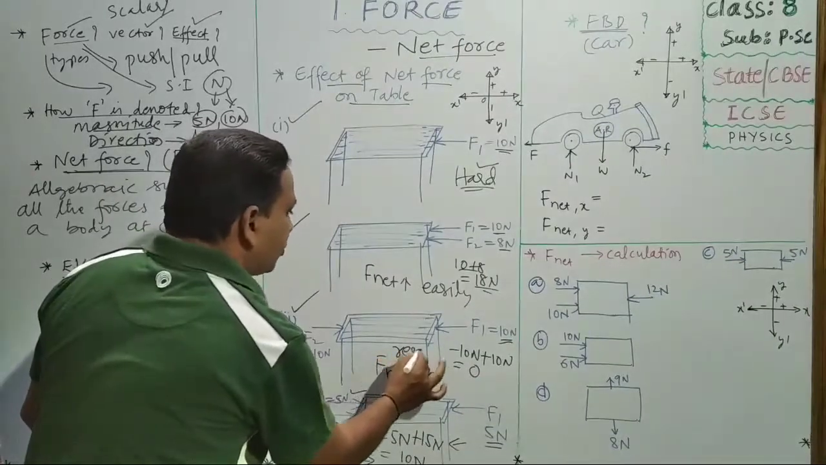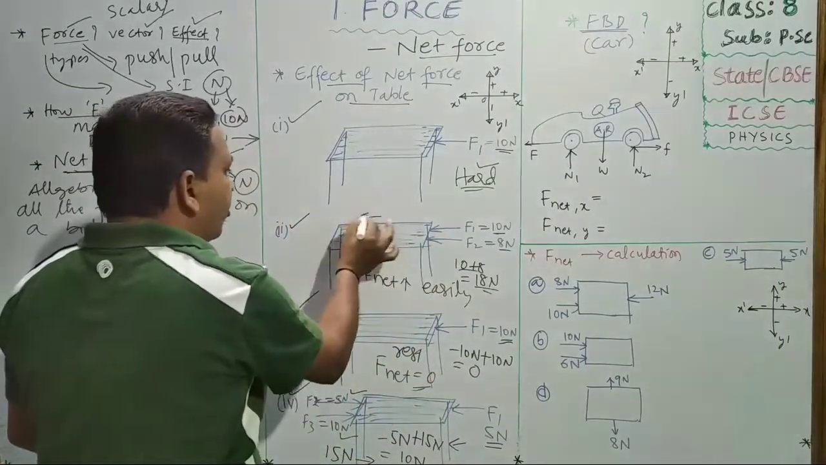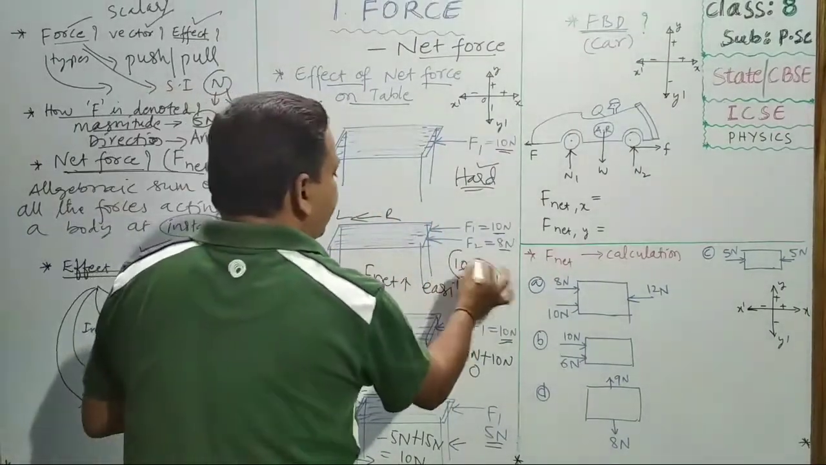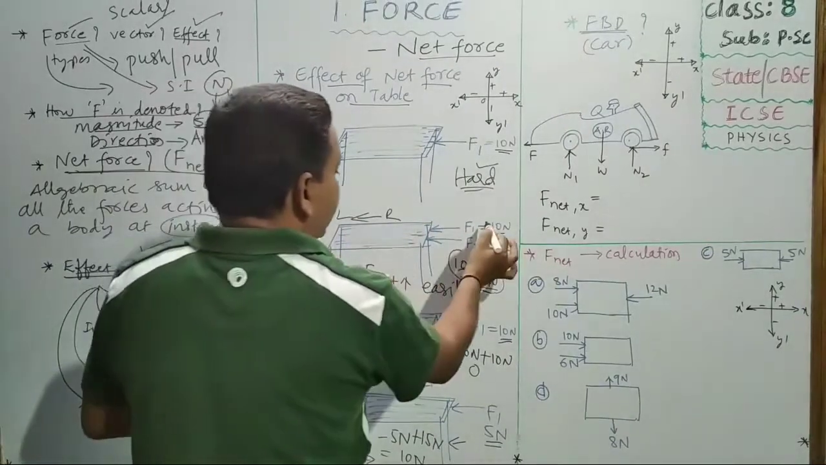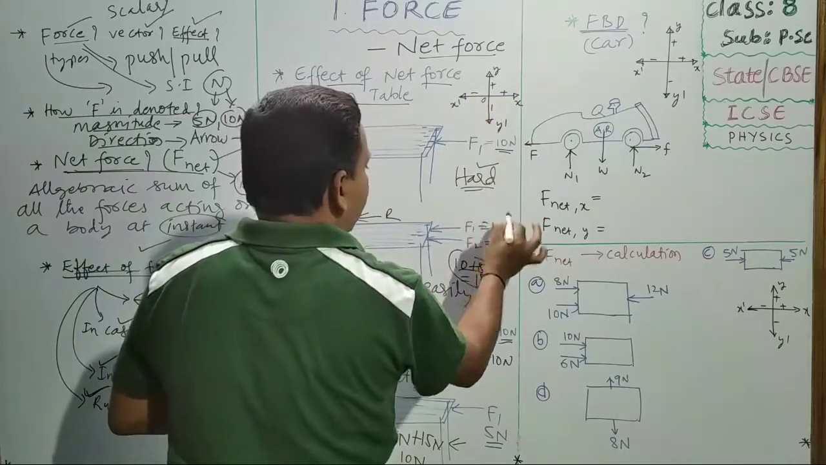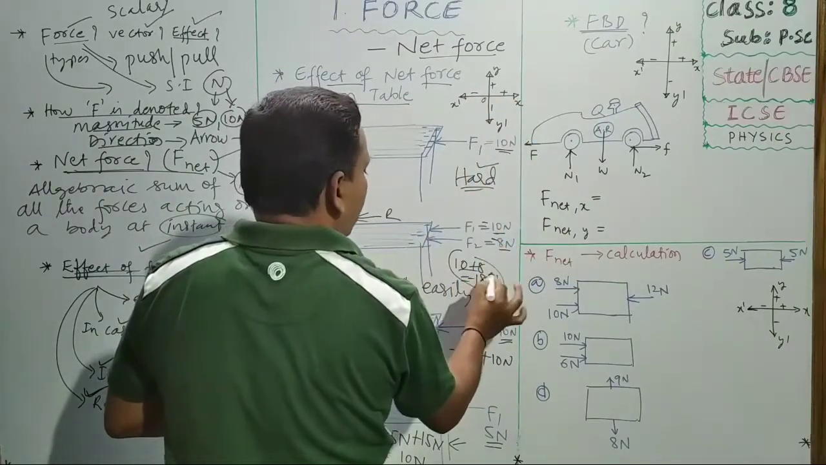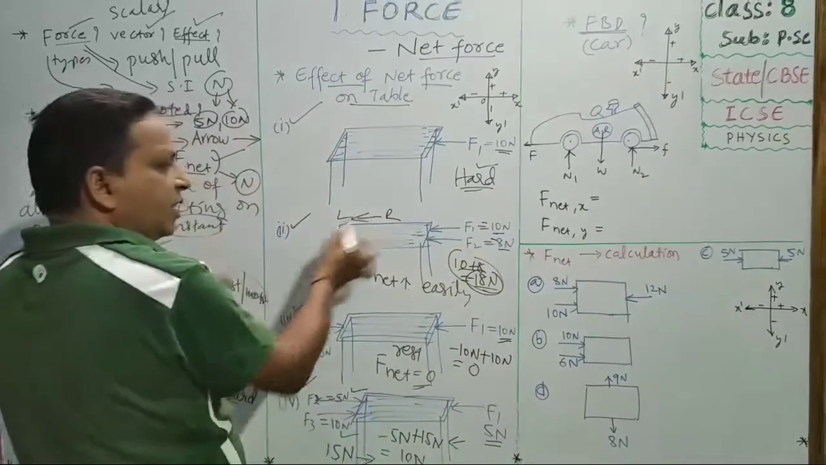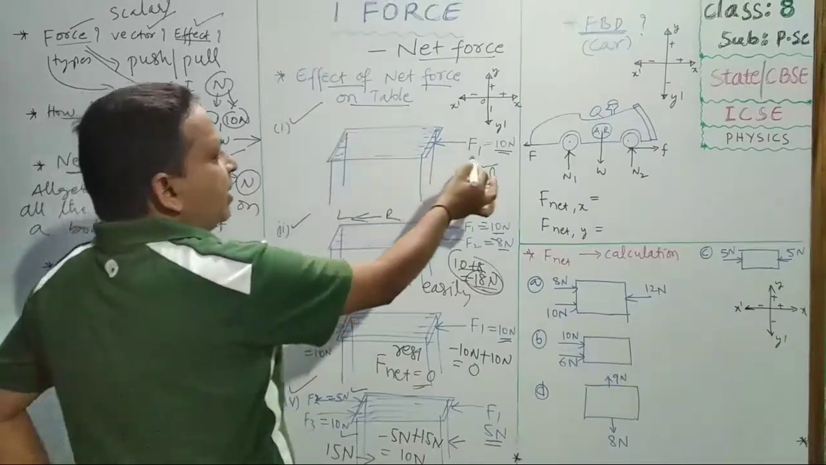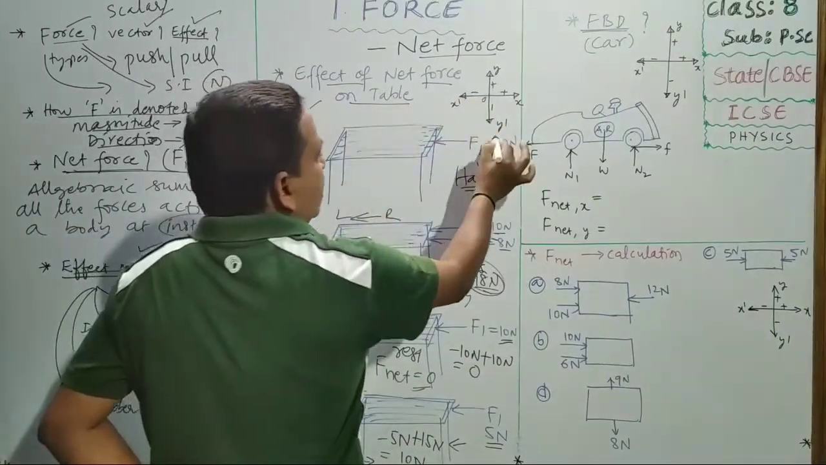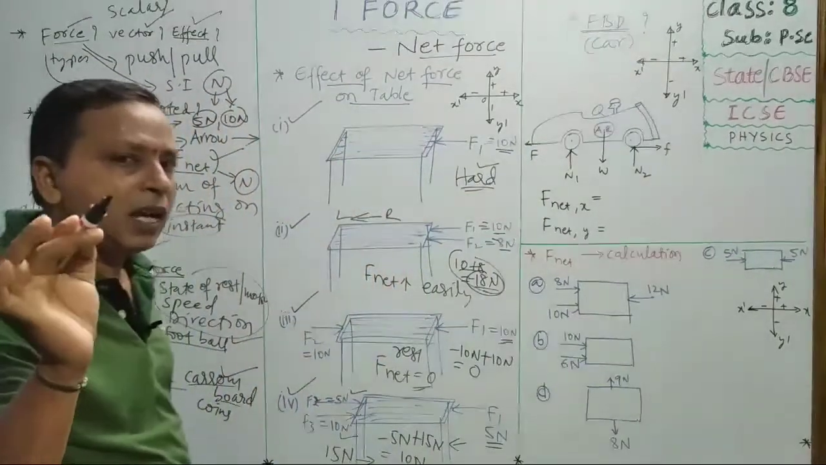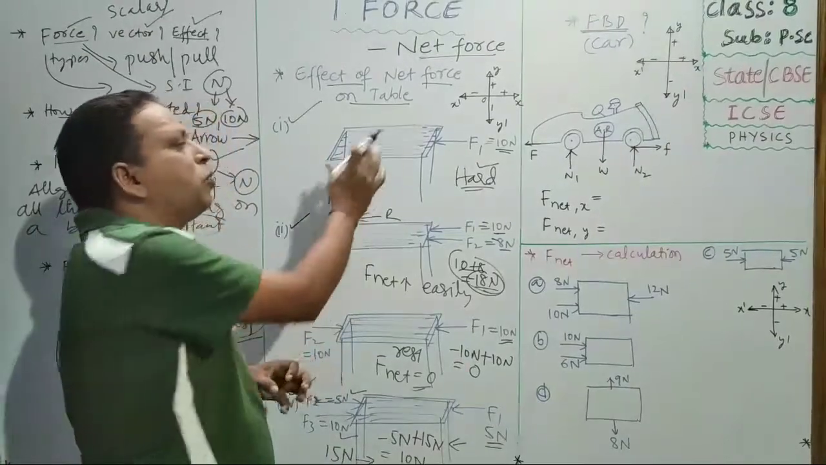Here the table is at rest. In this other case, it will move from right to left, because the net force is working in this direction only. According to the sign convention, F1 you take as minus 10 and F2 also as minus 8, a total of minus 18 newtons, so the table will move right to left. In the case of the first one, the force is working in this direction, say minus 10 newtons, so it will try to move in this direction, but your force is not sufficient to